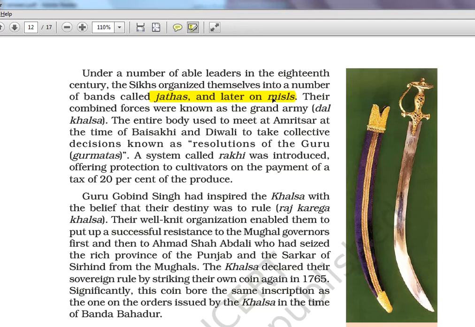Okay. The combined forces were known as the Grand Army, Dal Khalsa. Okay, the Grand Army is called Dal Khalsa. The entire body used to meet up at Amritsar. Amritsar, you know, very important place for Punjab. And at the time of Baisakhi and Diwali, okay, the festival time, they used to get together and take collective decisions known as the resolutions of the Guru. Okay, Gurmatas is the resolutions of the Guru. A system called Rakhi was introduced, offering protection to cultivators on the payment of a tax of 20%. So they also used to tax the cultivators, okay, and offer protection in return.